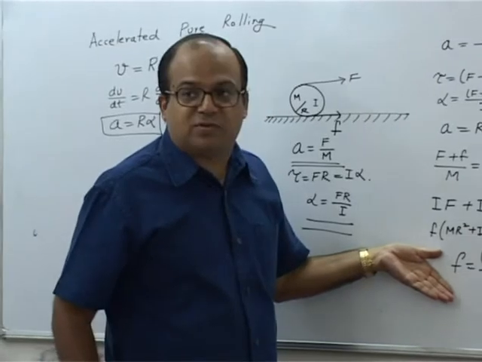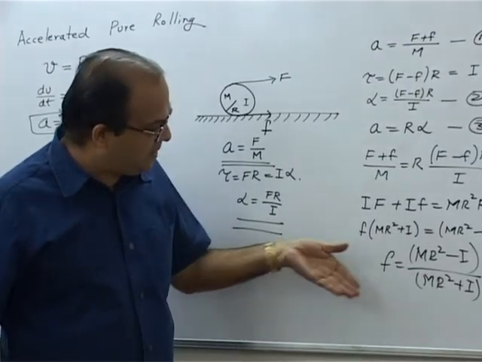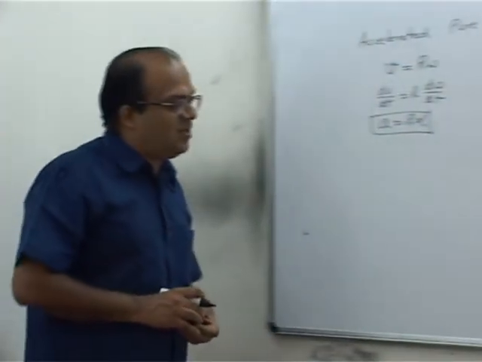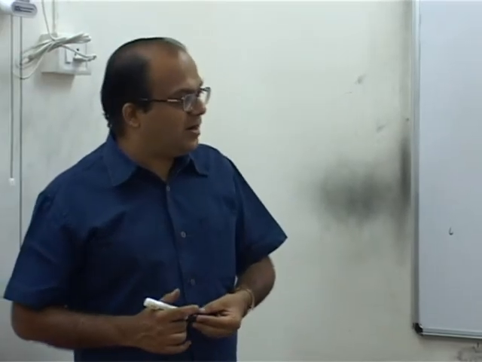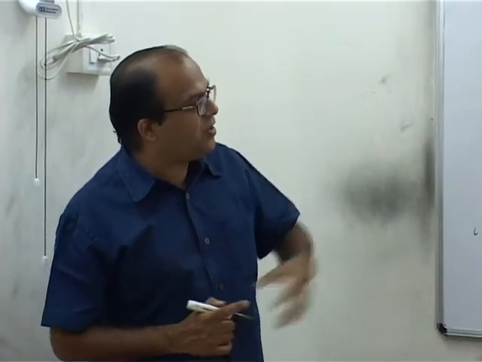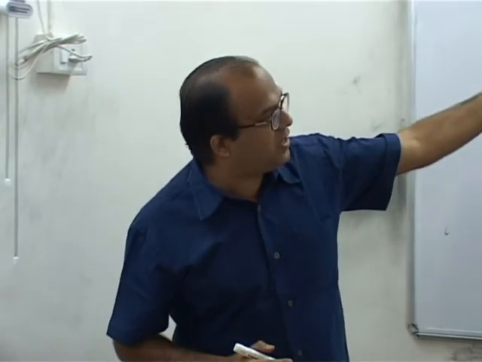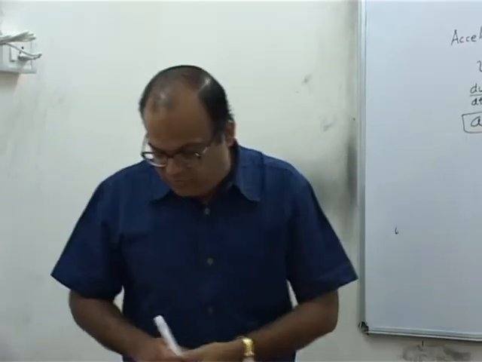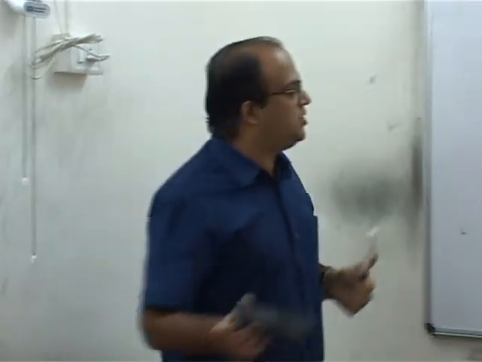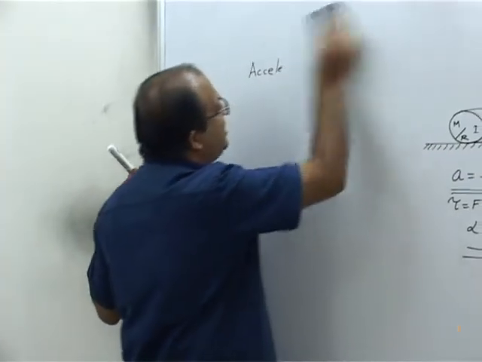Now we have got a formula for the frictional force. If this frictional force is 0, then friction will not be required. If this friction force is positive, friction will be in the forward direction. If this is negative, friction will be in the backward direction. So we can have three cases.